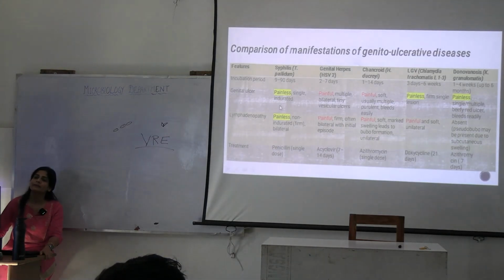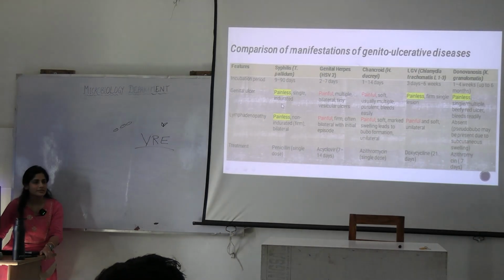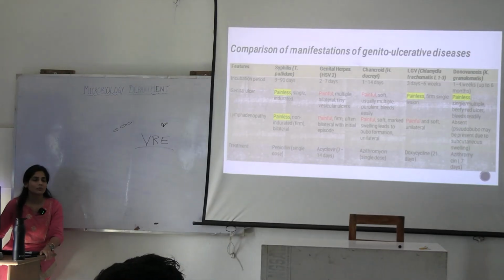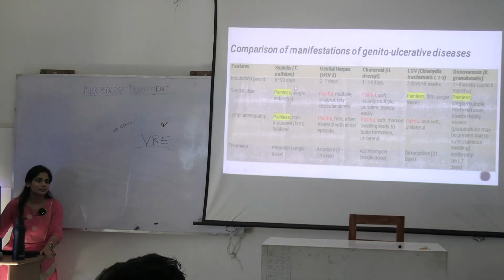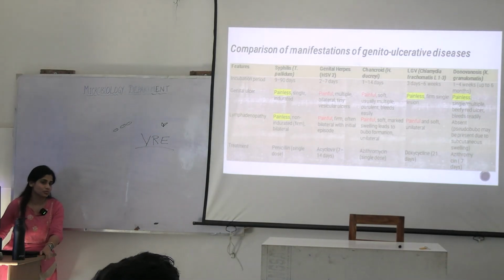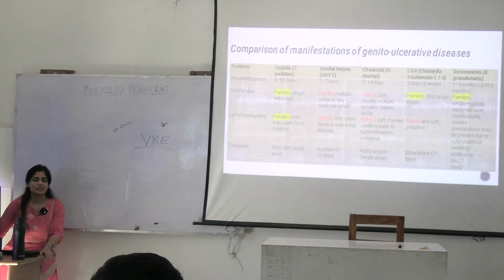Some are causing single ulcer, some are causing multiple ulcers. But if the patient is immunocompromised, the organism which can cause a single ulcer is capable of causing multiple ulcers also in case of immunocompromised patients, right? So it does not actually tell you a lot, but what do you have to see?